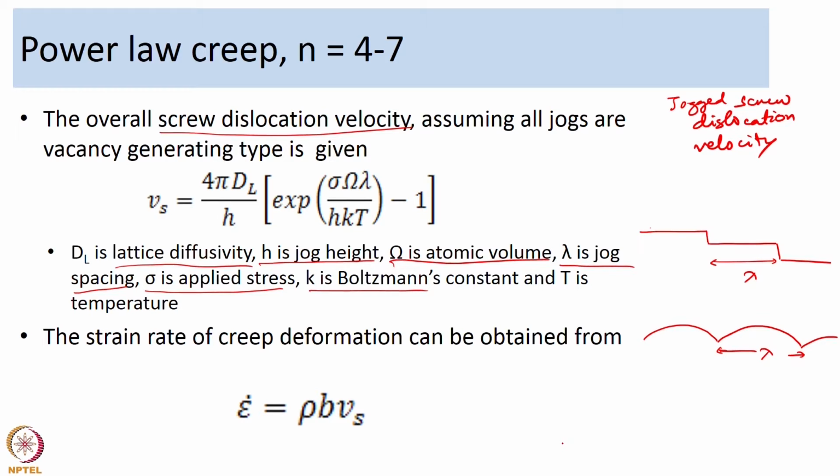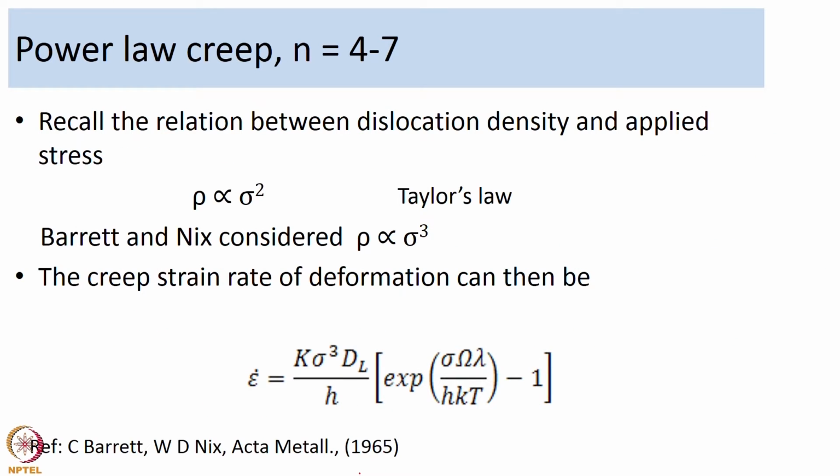Now, this is the equation that they came up with for the overall screw dislocation velocity, and then knowing that the strain rate of deformation is dependent on the velocity of the dislocation by the following equation: epsilon dot is equal to rho b Vs. Taylor's law basically says that rho is proportional to sigma square. That is the relation between the dislocation density and applied stress. So, rho is proportional to sigma square, that is Taylor's law.